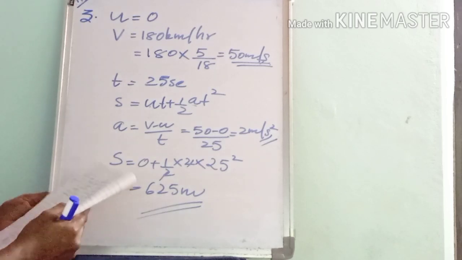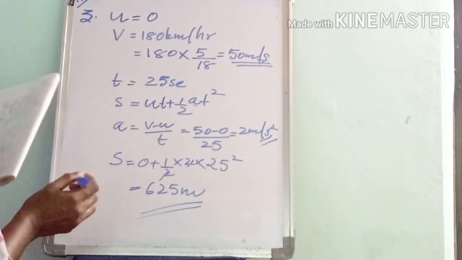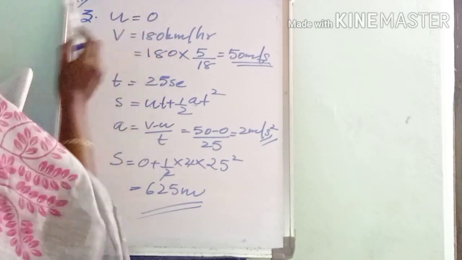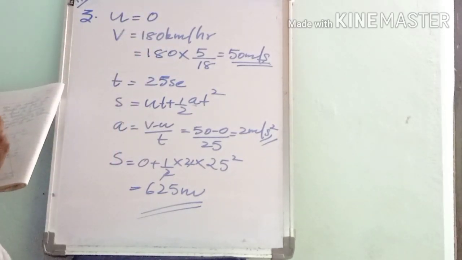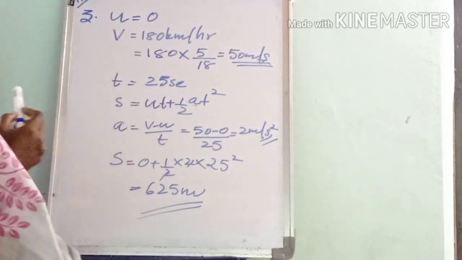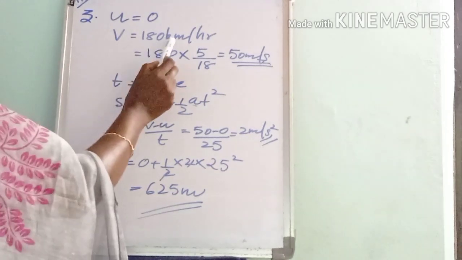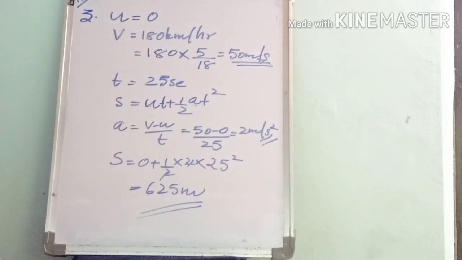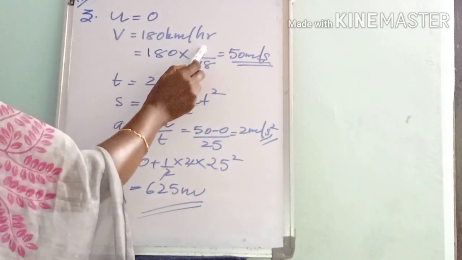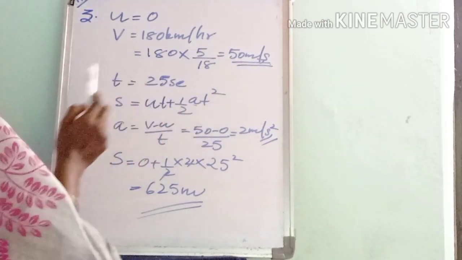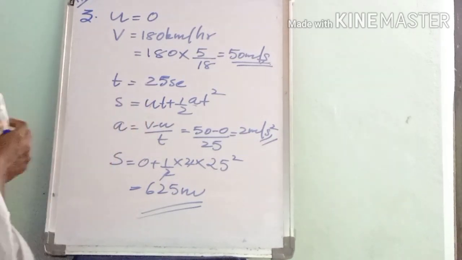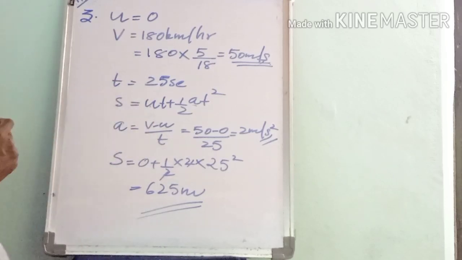Okay, and here a race car accelerates on a straight road from rest. So its initial velocity u is taken as 0. And it increases its speed to 180 km per hour, so its final velocity is 180 km per hour. Here we have to convert this kilometer per hour into meter per second. So 180 into 5 by 18 will give 50 meter per second, and time is given as 25 seconds. We have to find the distance travelled by the car during the 25 seconds. For that we have to select this equation: distance travelled is equal to ut plus half at square.